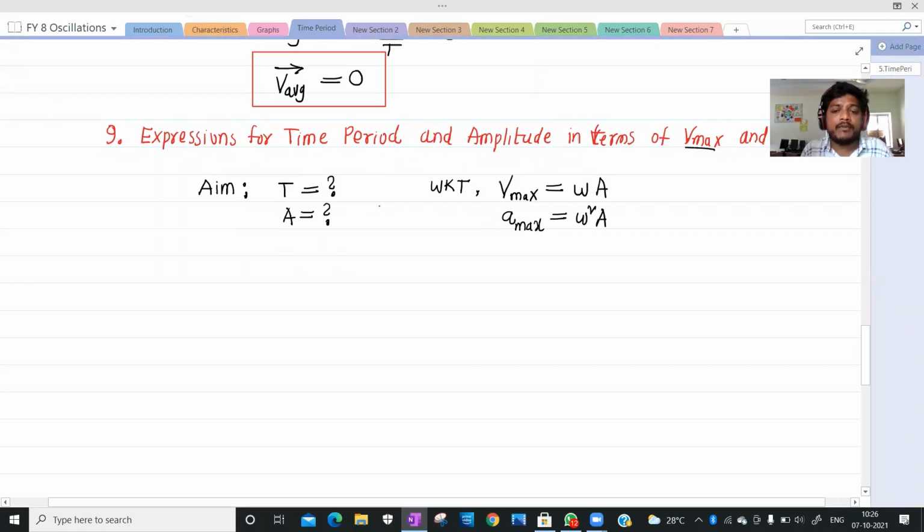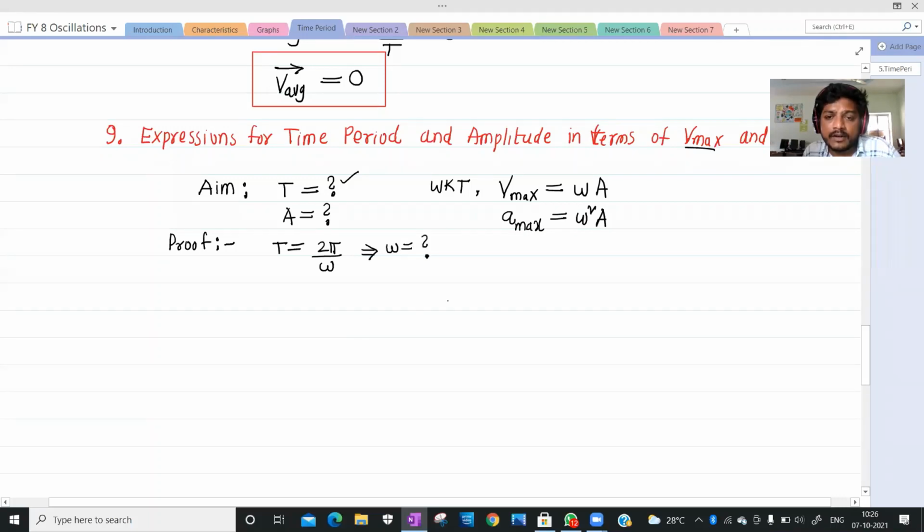Actually, tell me what is our aim? Our aim is to derive an expression for time period and amplitude in terms of V max and A max. If you want the time period, what do we have to know? Time period is nothing but 2 pi by omega. If you know omega, can you find out time period?